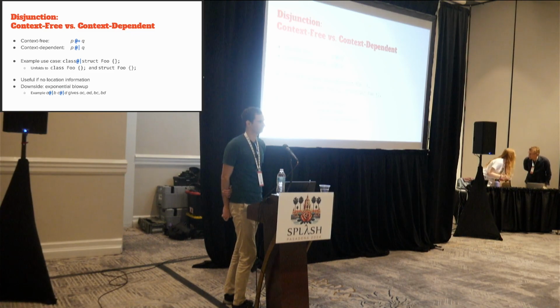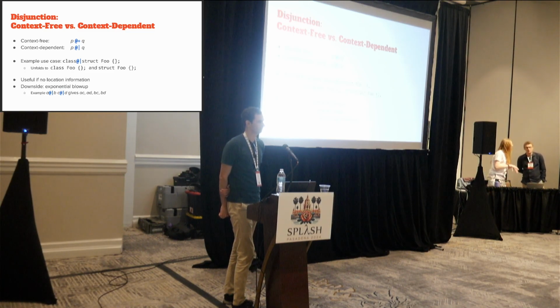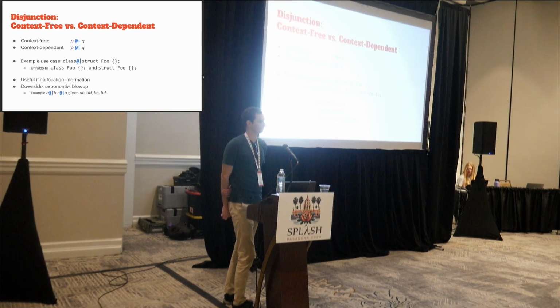But now you have this really an implementation detail leaking into your patterns, right? Because why would I care as a writer of these patterns whether it's context free or context dependent? Can you infer that?